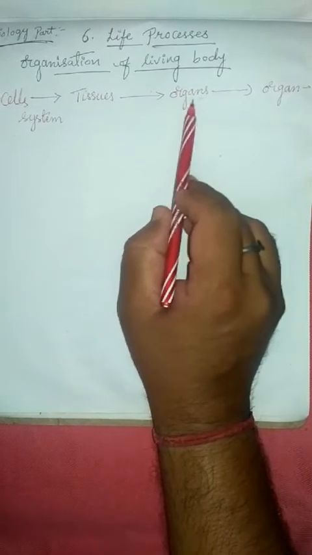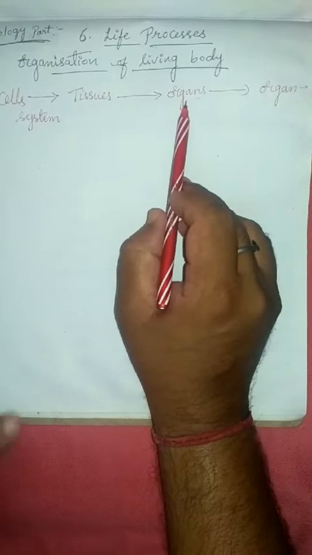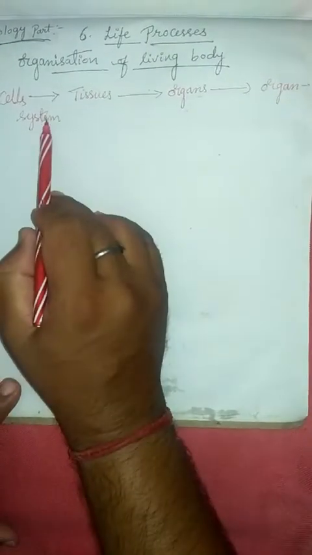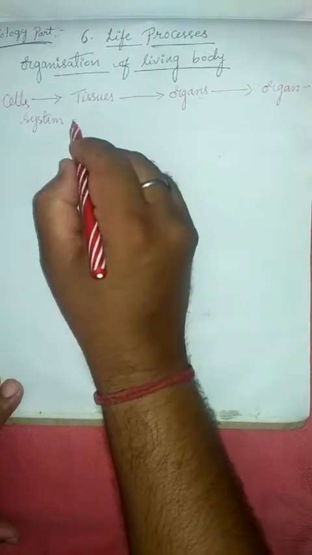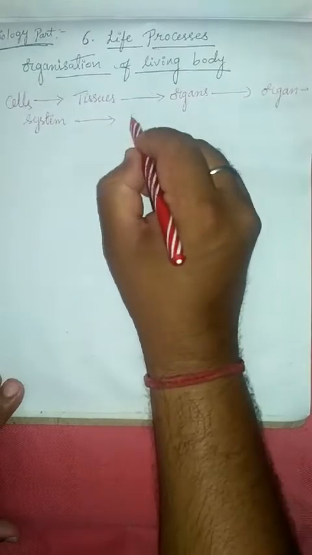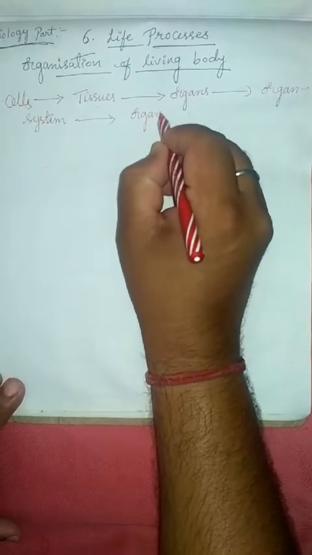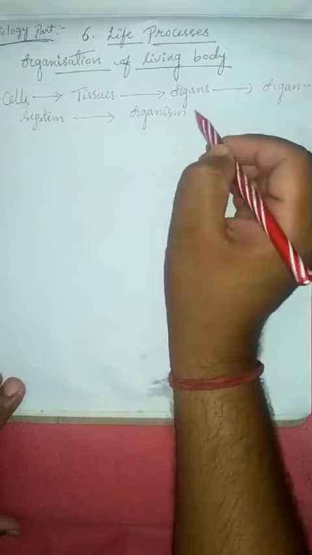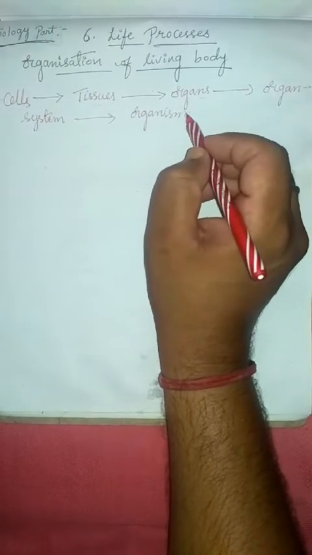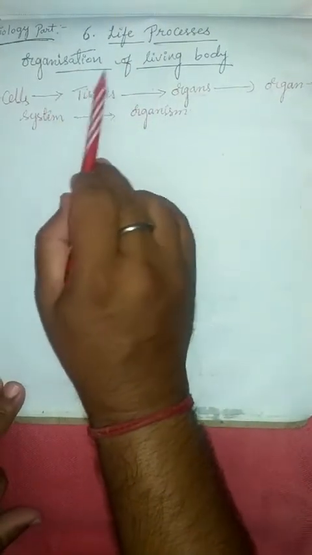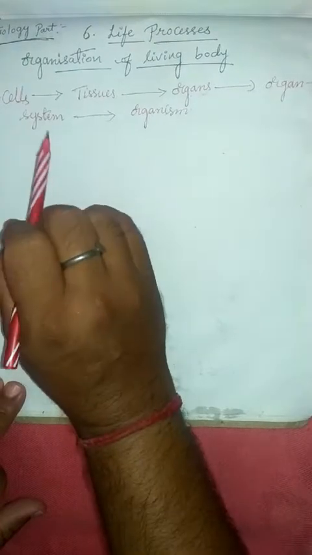These are called organs. After that, the organ system is formed. From the organ system, an organism is formed. This is the organization of a living body.